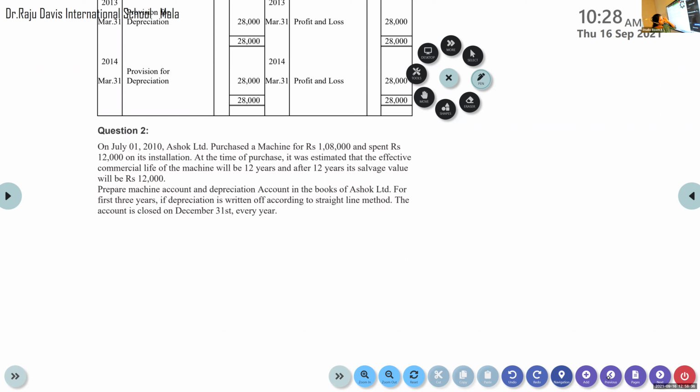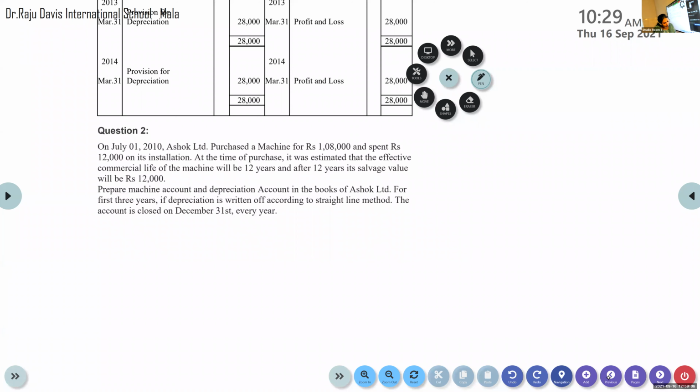Rose, can you tell me? Ma'am, I wasn't there in the last class. Okay, okay. Krishna? Depreciation is constant. Straight line method means depreciation remains constant. Every year we'll be charging the same depreciation.